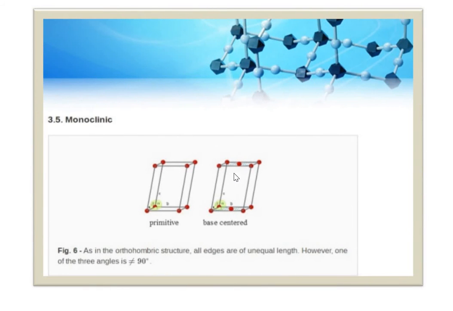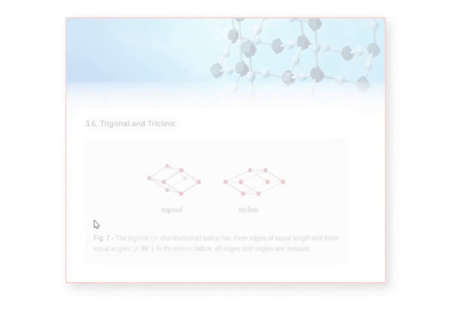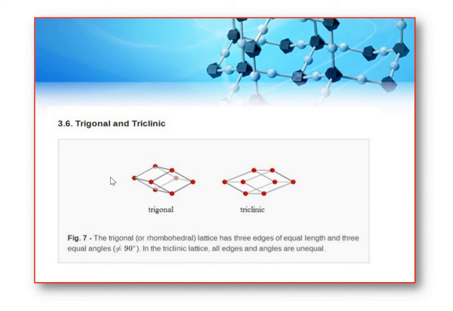Now, in monoclinic, there are only 2 Bravais lattices, primitive and base-centered, and one of the 3 angles is not equal to 90 degrees and all the edges are unequal. Now, trigonal or another name, triclinic. So in trigonal or rhombohedral, here the 3 edges are of equal lengths and 3 equal angles but not equal to 90 degrees, other than 90 degrees. In triclinic, all edges and all angles are unequal.